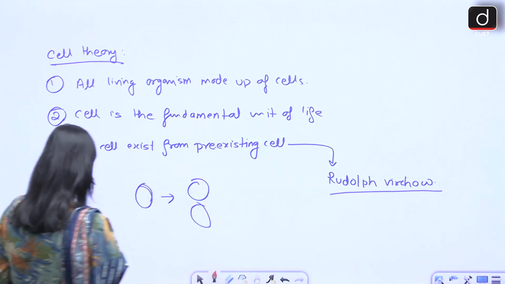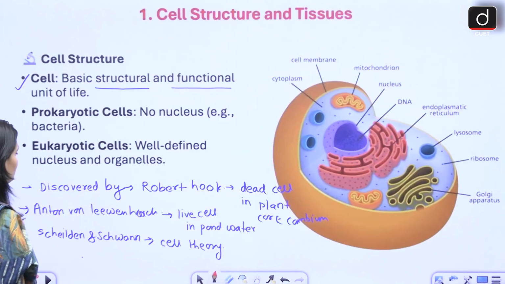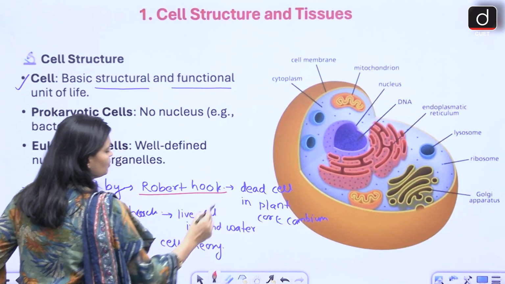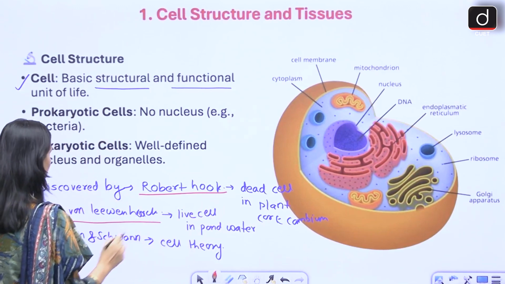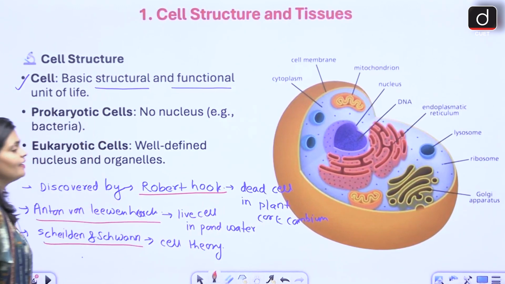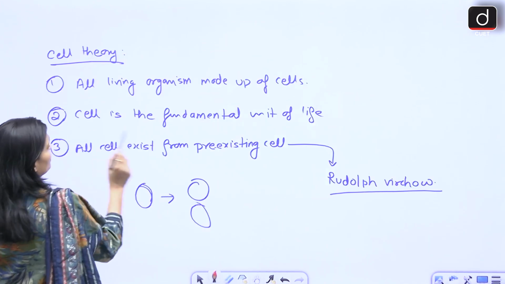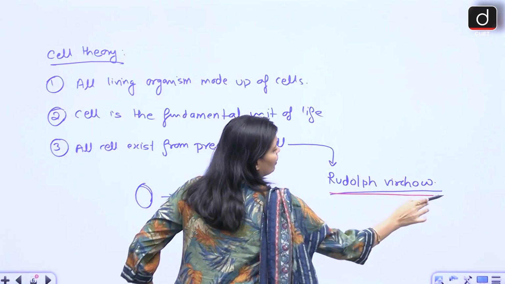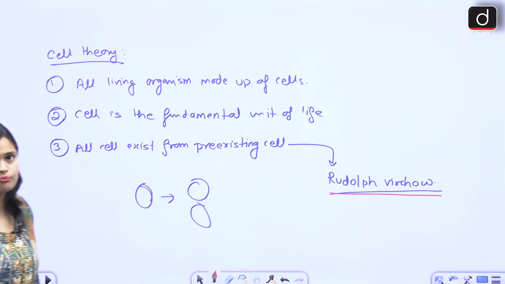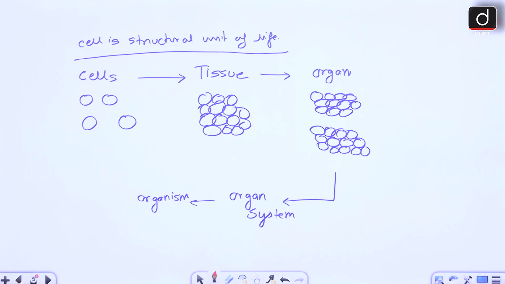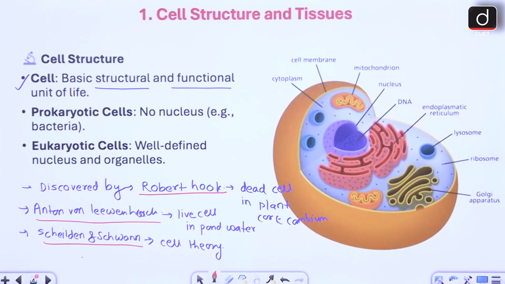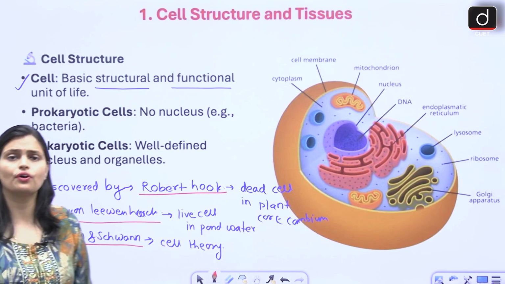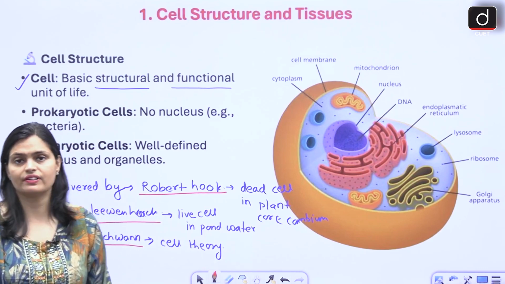How many scientists' names have you heard? One, Robert Hooke, then Anton von Leeuwenhoek, Schleiden and Schwann gave the cell theory, right? And then you have Rudolf Virchow. The names of all these scientists are very, very important. All right. So this is about the cell history, or you can say cell discovery, right?